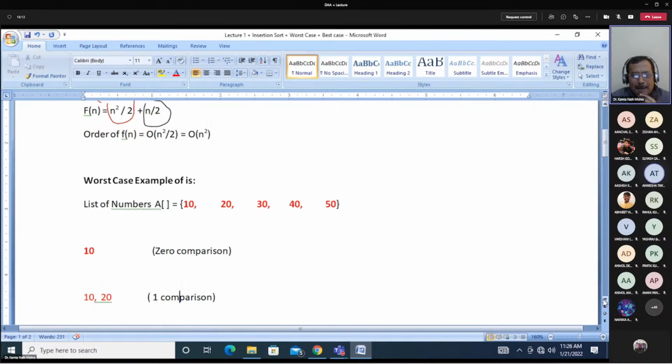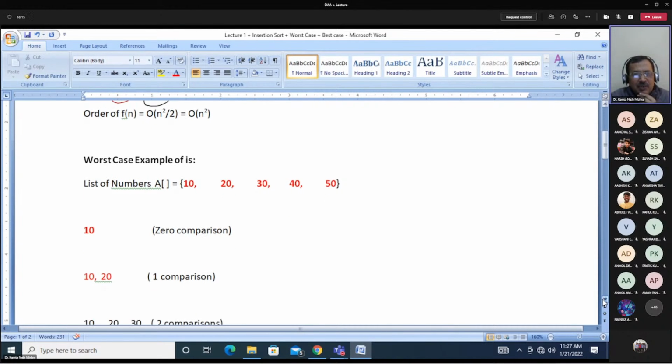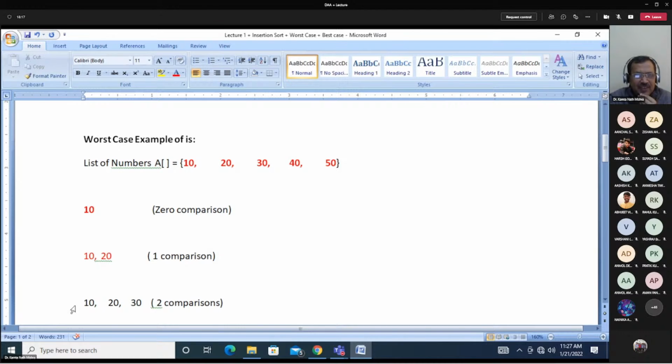30 will have 2 comparisons. 30 will first be compared with 10, and 30 is more than 10. So 30 is compared with A0, and 30 is more than 10.